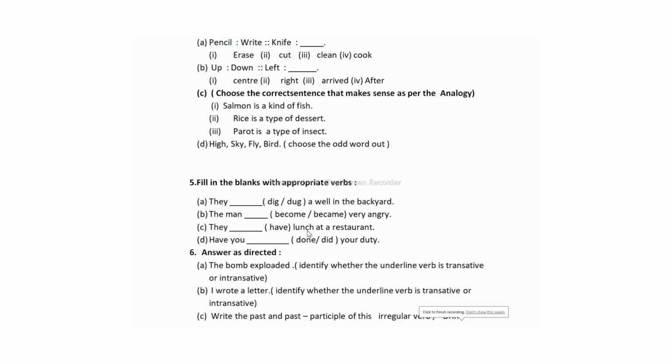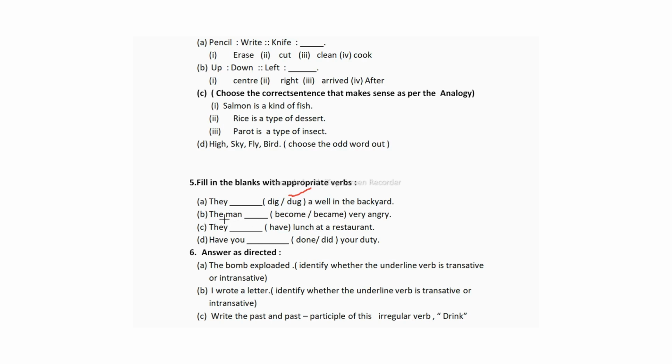Now let us see the fifth question, which is from verbs, unit 2, under the section of grammar. So here the first A1 is they dig or dug a well in the backyard. So you have to choose from these two options, either dig or dug. So students, the sentence is in simple past form, so you have to use dug here, which is V2, not dig. If the sentence is in present tense, you can use dig, but here the sentence is in the past form, so you have to take V2, they dug.